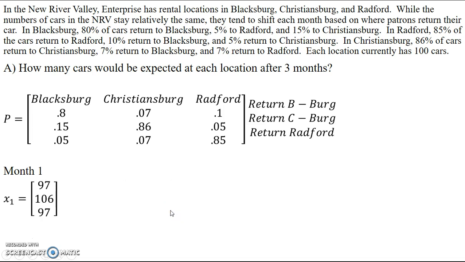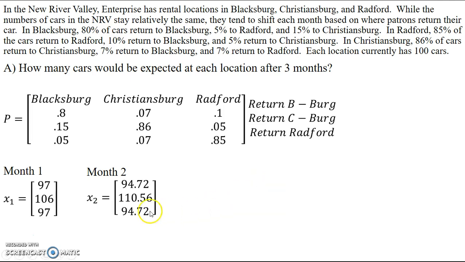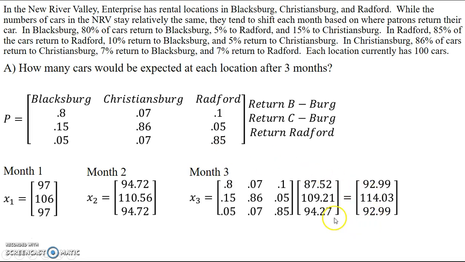Now I want to go to month 2. So in month 2, I take my stochastic matrix, and now I'm going to multiply it by the solution from month 1. And now it splits up a little bit more. So I take that same idea. To get to month 3, I'm going to take my month 2 returns and multiply it by the stochastic matrix to get my month 3.